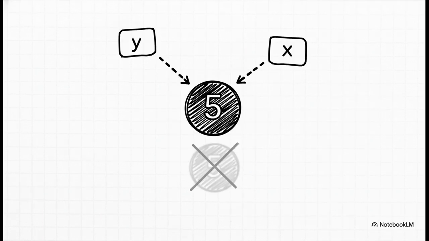So, if we take that idea one step further, what happens when we say y equals x? Well, Python doesn't make a whole new copy of the number 5. No way. It's way more efficient than that. It just creates a second label y and sticks it onto the very same object that x is already pointing to. So now you have 2 names referring to one single object.